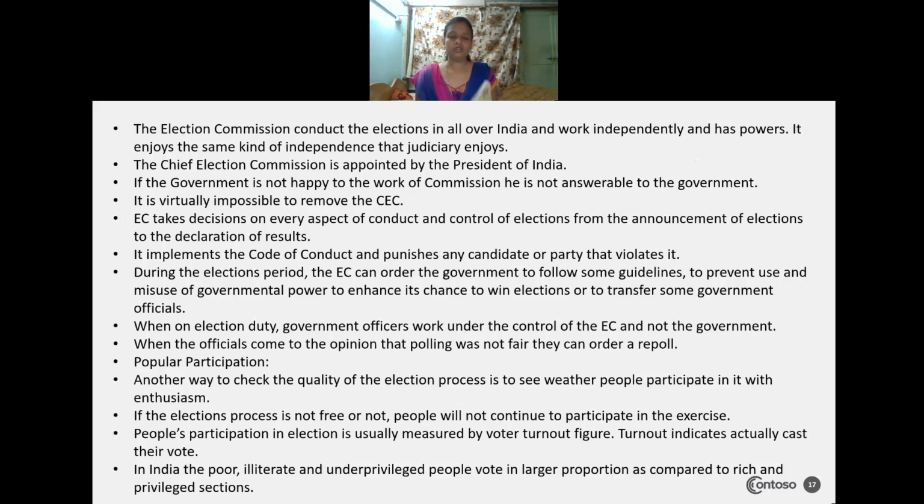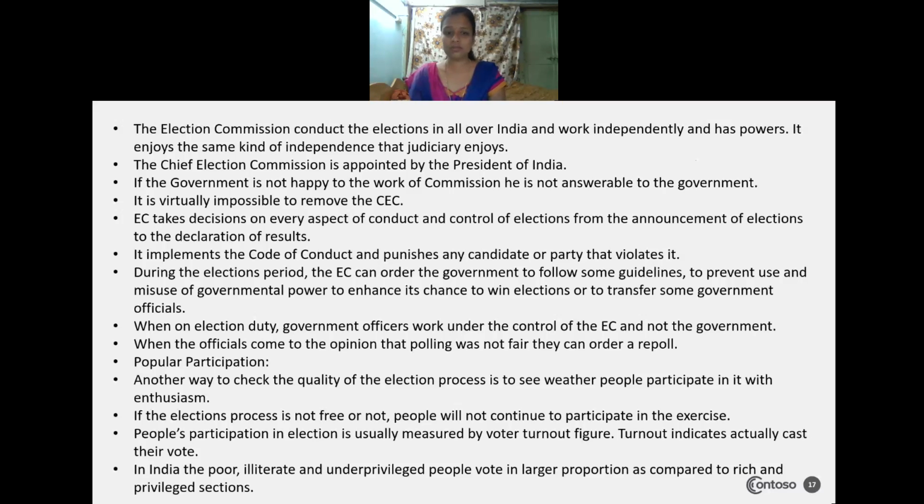So next, to check whether the elections are held properly or not, whether the people are aware about it or not, to check the quality of the voting, there are other procedures to find out. The first one is popular participation. Another way to check the quality of the election process is to see whether the people participated enthusiastically and happily or not. If they want to check the percentage: five years ago, 72% of voting was done, and this year 85% of voting has been done.